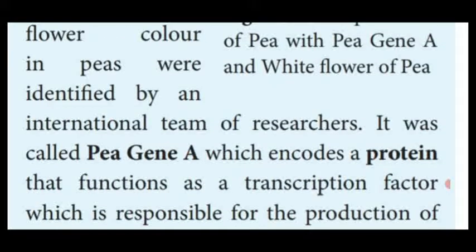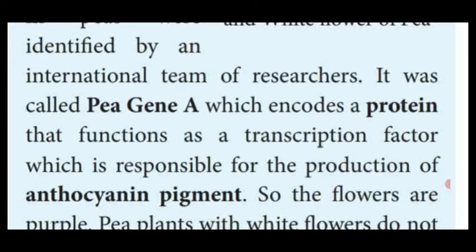It was called P gene A, which encodes the protein that functions as a transcription factor, which is responsible for the production of anthocyanin pigment. Dear students, the pea plant having the gene is called P gene A, which encodes the protein and functions. This protein functions as a transcription factor responsible for the production of anthocyanin pigment.